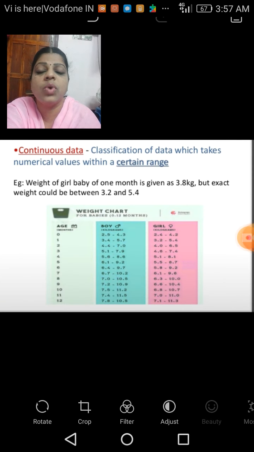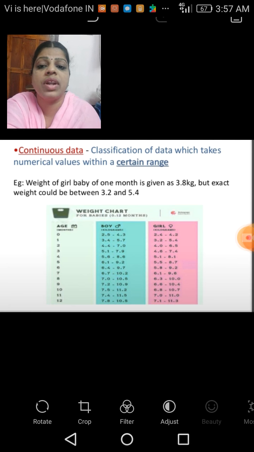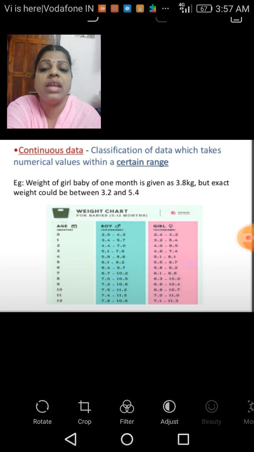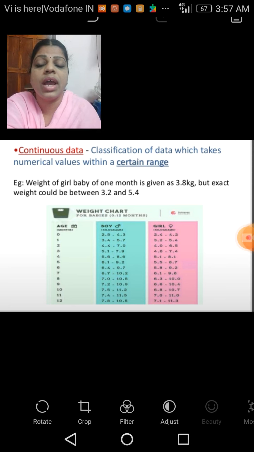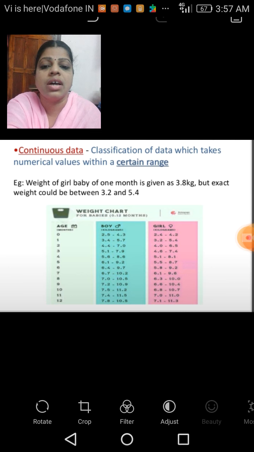Next one, the contrast of the discrete variables, is continuous data. That is the classification of the data which takes numerical values within a certain range. I told you that discrete data takes into account only whole numbers, whereas continuous data takes numerical values within a certain range.